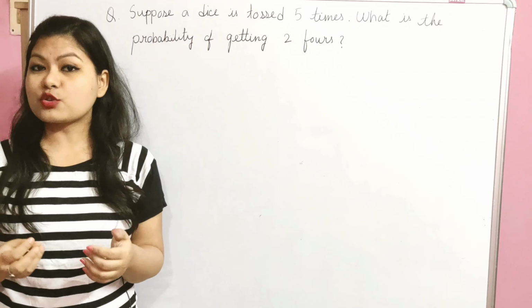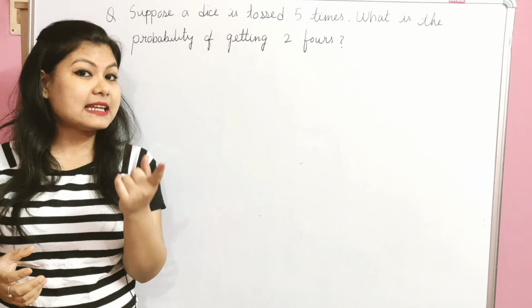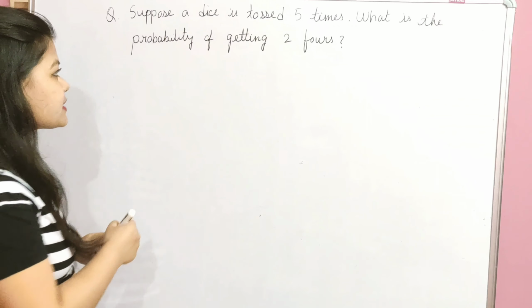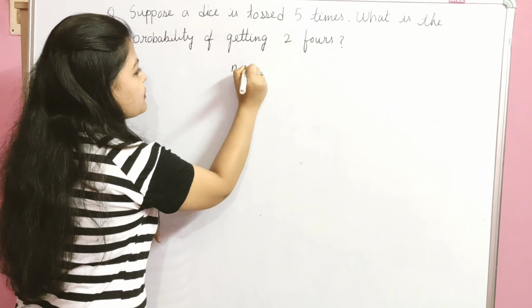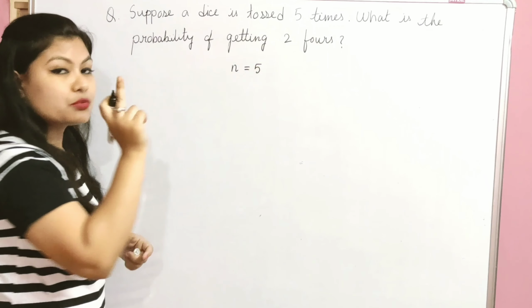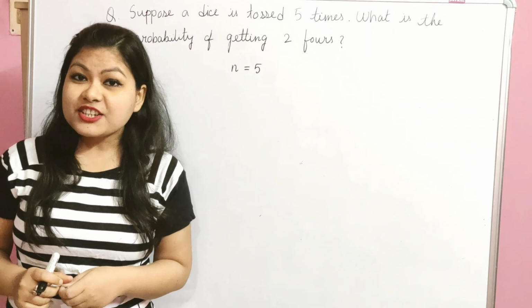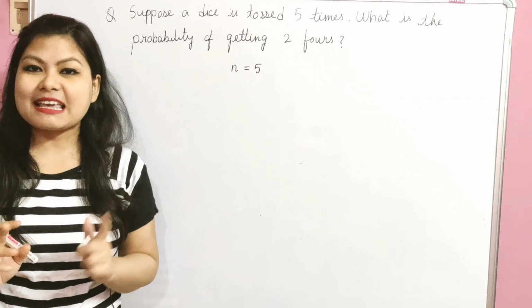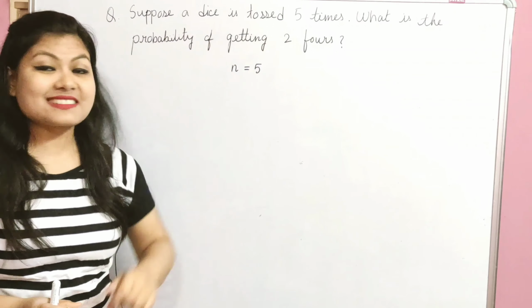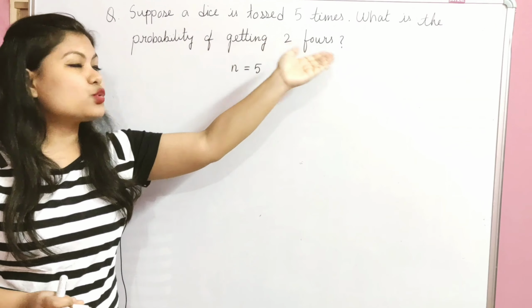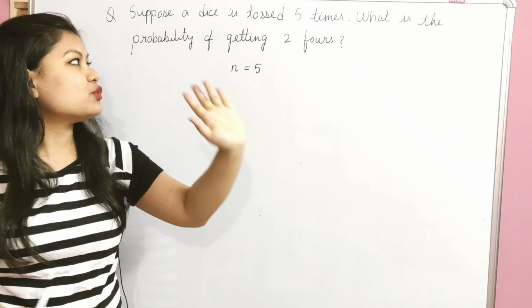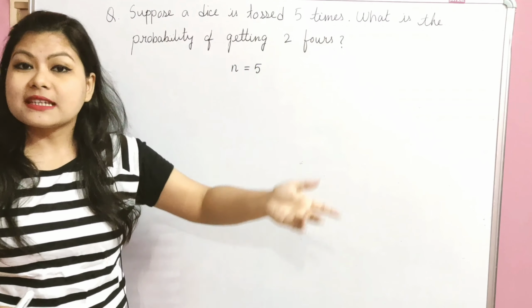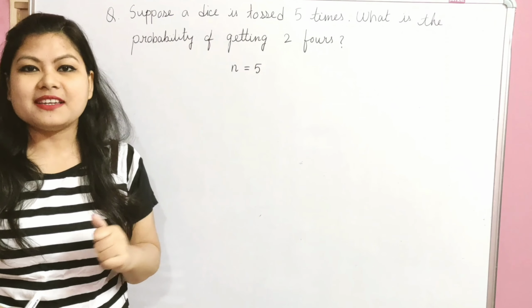So here it is tossed for 5 times, so n equal to 5. Then the second condition is that it has 2 outcomes, that means success and failure. Here getting a 4 is the success value, and not getting a 4 will be a failure.